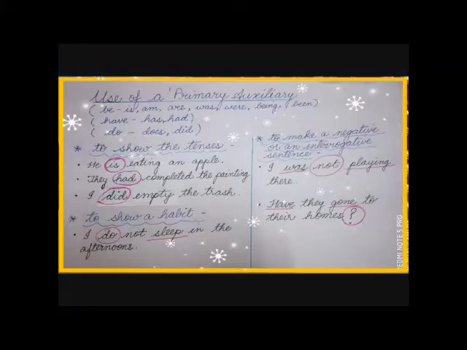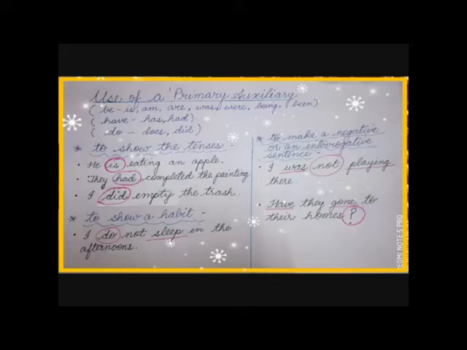See the second use of a primary auxiliary, to show a habit, like or dislike. I do not sleep in the afternoons. Here the word do plus sleep is showing someone's habit. Then the third usage, to make a negative or an interrogative sentence. Negative means in negation, where we use words like not, no or none.